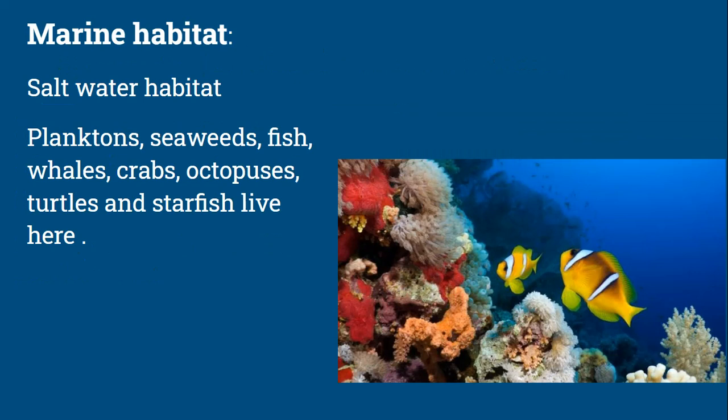In the case of marine habitat, which means saltwater habitat, for example, coasts and oceans, the marine habitats are home to a large variety of plants and animals. Plankton, seaweeds, fish, whales, crabs, octopus, turtle, starfish, etc. live in the